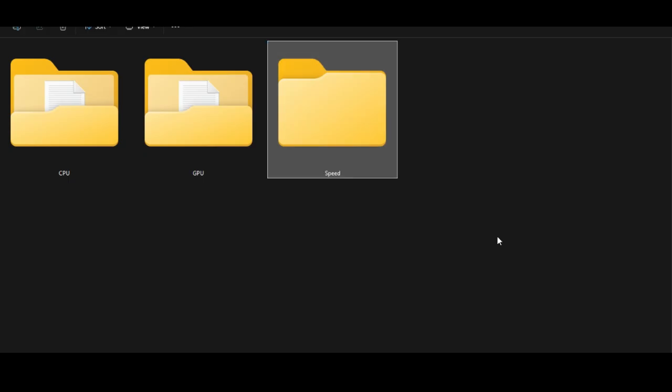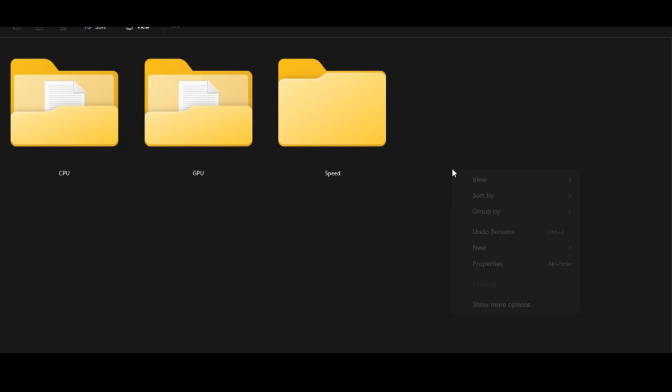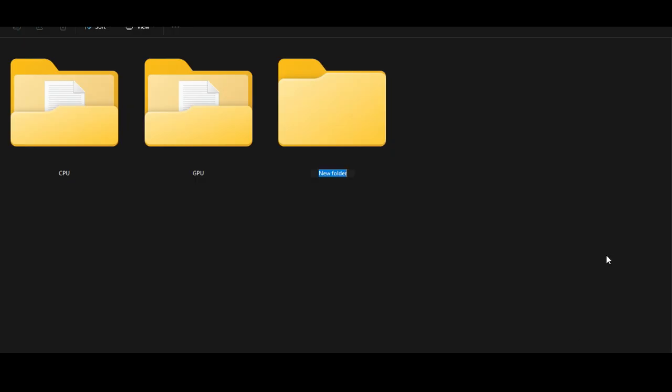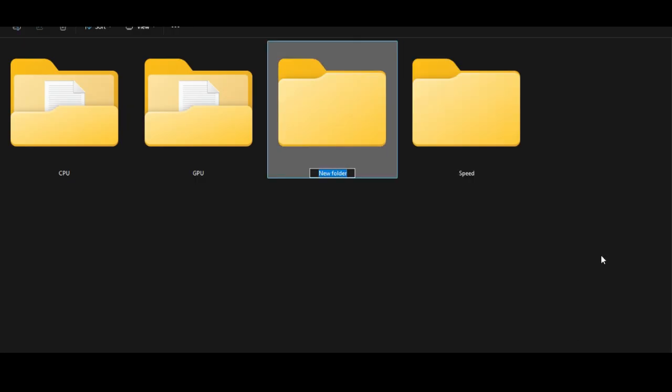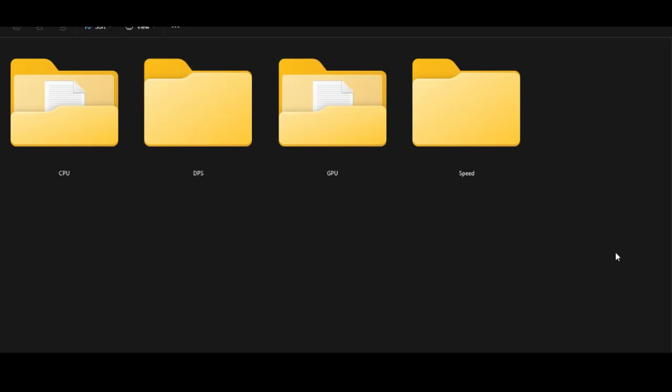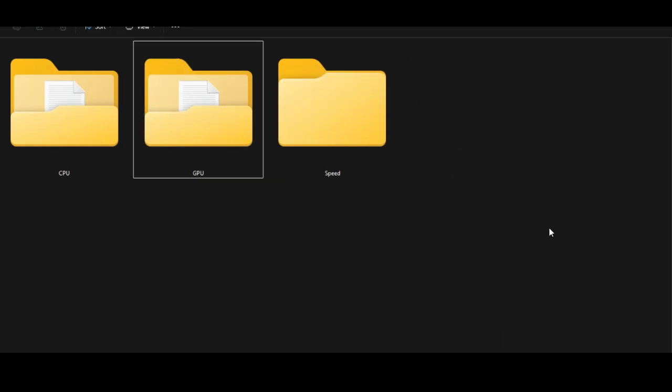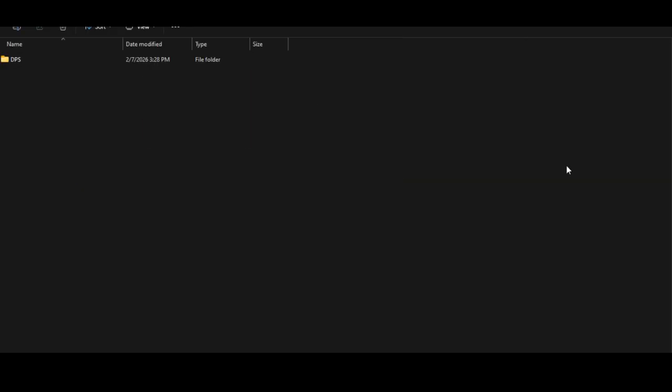speed as it. Alright? And what do? We make another folder. You can't just make a text document and expect it to work. That's not how things work, guys. Anyway, so what we're going to do here is DPS. Obviously, this stands for download speed. Yeah. Anyway, so you move it into here, your speed folder.